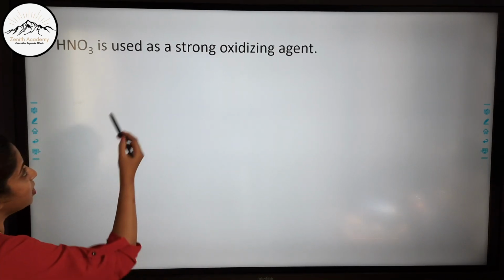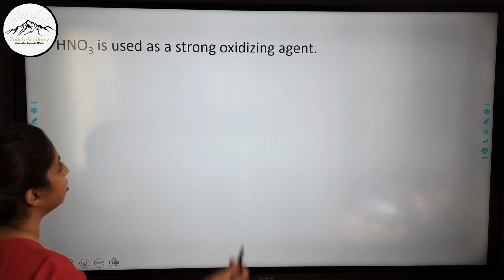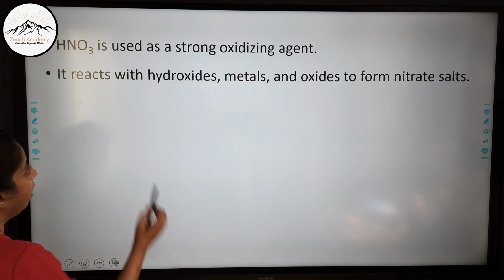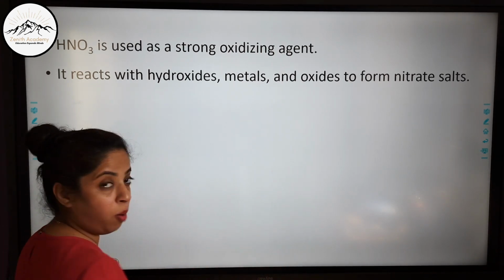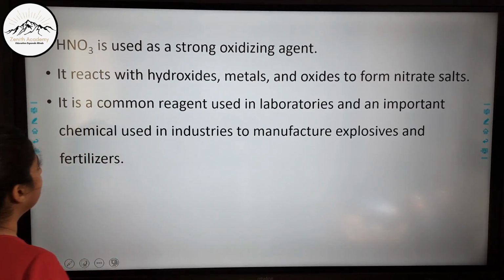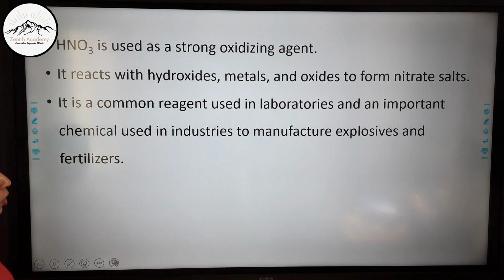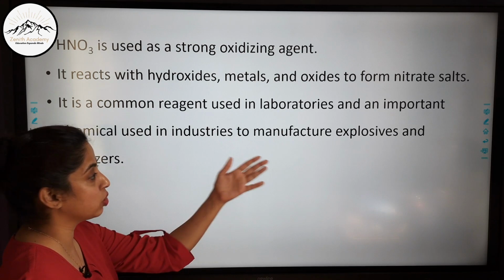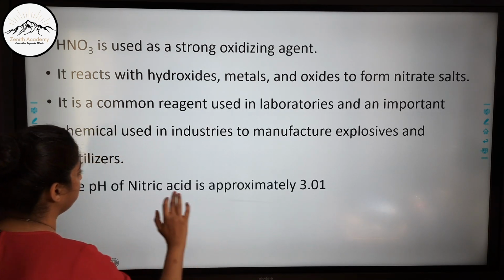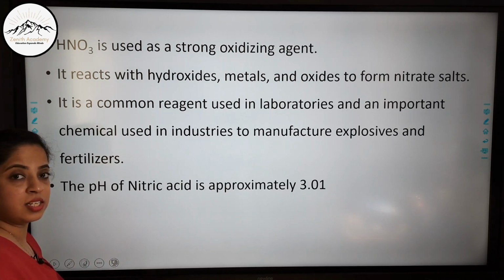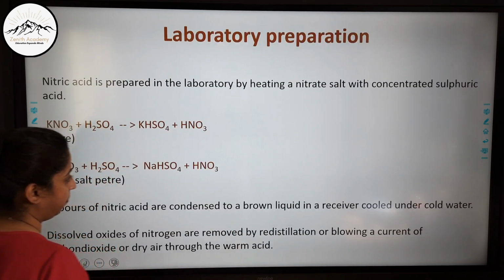Now nitric acid is used as a strong oxidizing agent. When we do the chemical reactions of it, we'll understand this better. It reacts with hydroxides, metals and oxides to form nitrate salts. It is a common reagent used in laboratories and an important chemical used in industries to manufacture explosives and fertilizers. We'll study this in detail when we study the uses. The pH of nitric acid is approximately 3.01, so it is quite acidic.